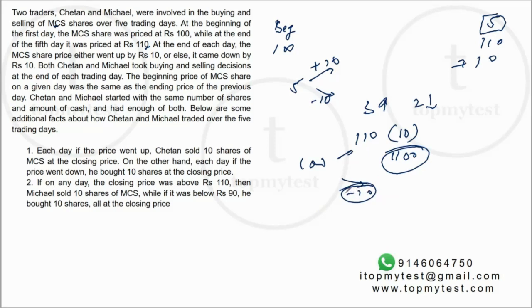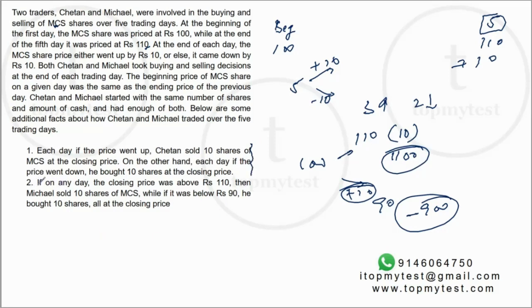So suppose it went to 90, he will spend 900 rupees and buy 10 shares. So whether it goes from 100 to 110 or 110 to 120, he is going to sell. Whether it's going from 110 to 100 or 100 to 90 or from 90 to 80, he's going to buy additional shares. That's Chetan's strategy.